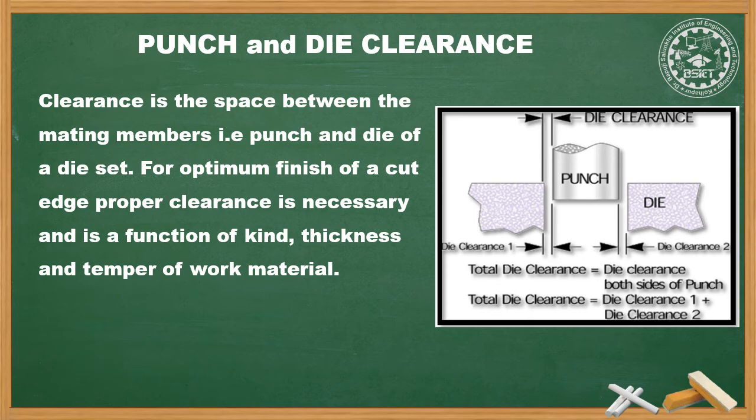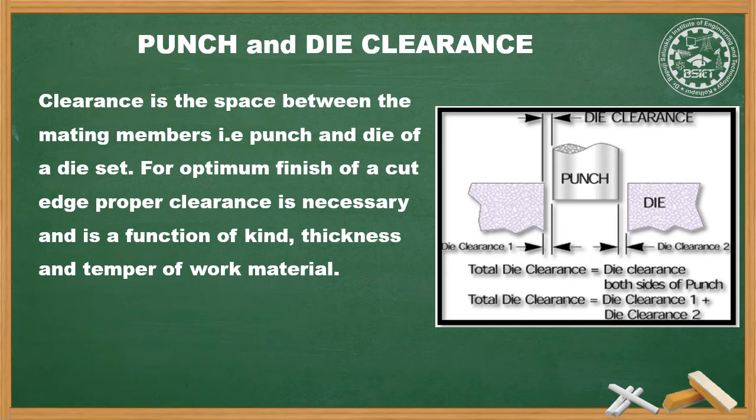The clearances for various metals are: for brass and soft steel, 5% of thickness; for medium carbon steel, 6% of thickness; for aluminium, 10% of thickness, where T is the thickness of the strip or stock. The total clearance between the punch and die size will be twice this value. These clearances are only for blanking and piercing operations.